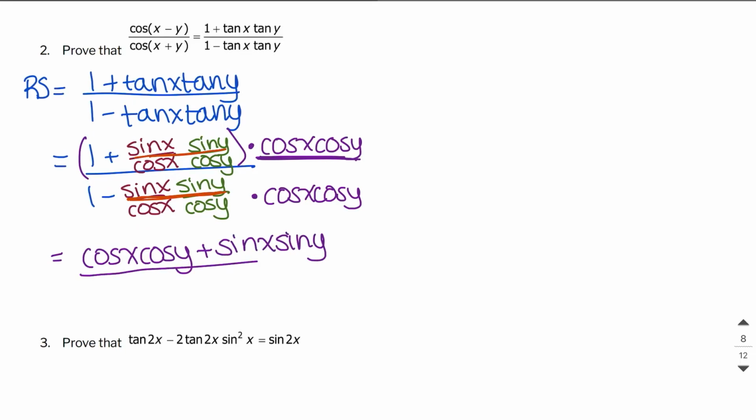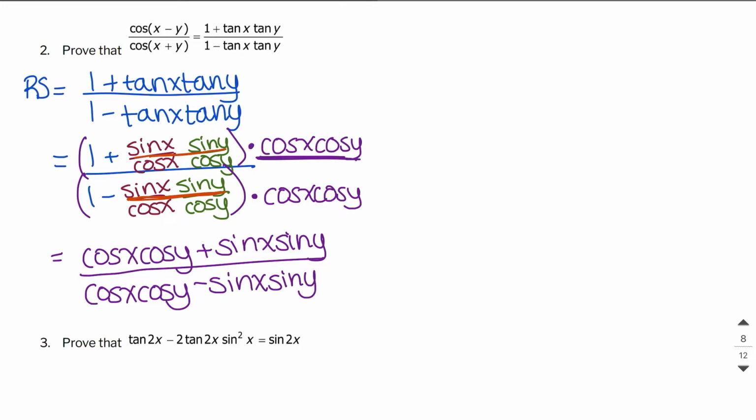And then I want to do a similar thing in the denominator. So when I multiply, I'm going to put this in brackets so I know it's the whole thing being multiplied through. And when I multiply cosine x cosine y by 1, I get cosine x cosine y. And then here, these cancel. So I have sine x sine y left over, but there's a minus sign now. So minus sine x sine y.